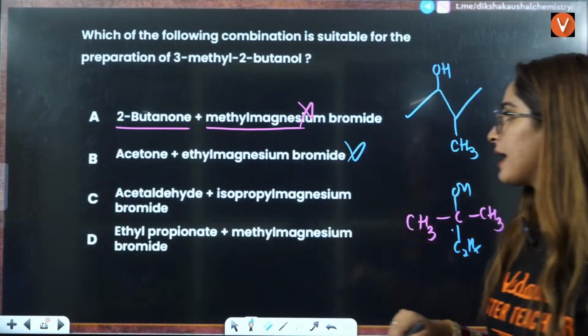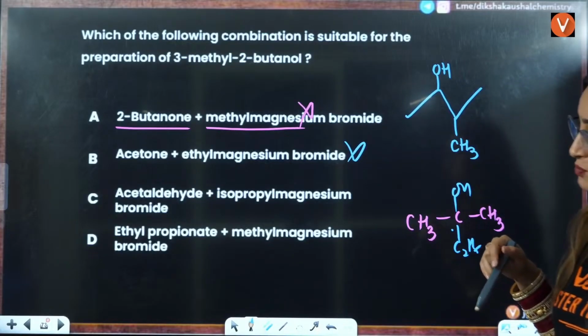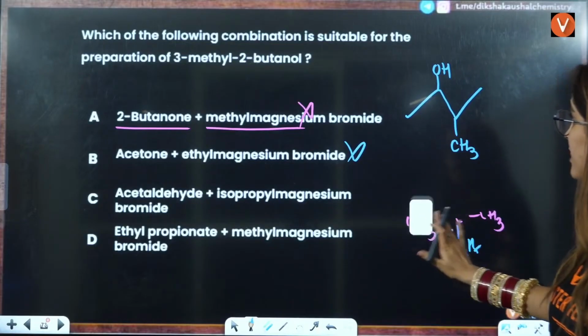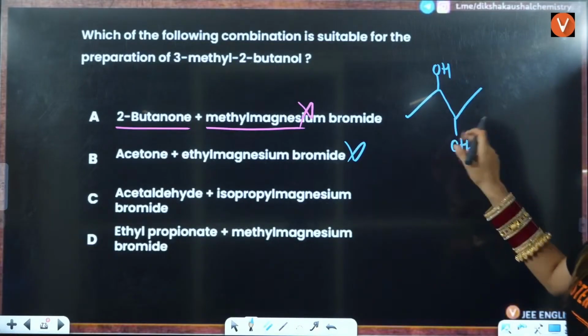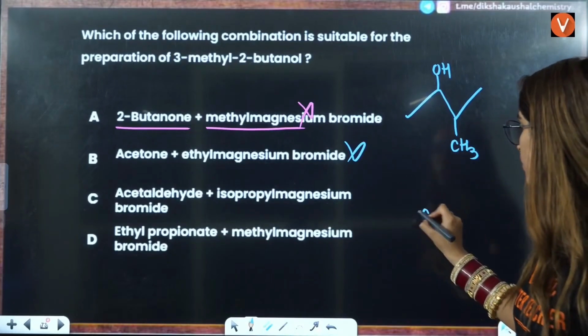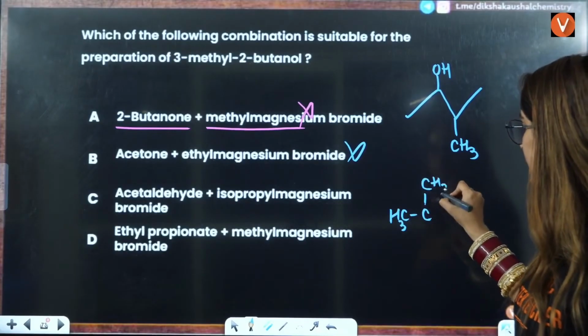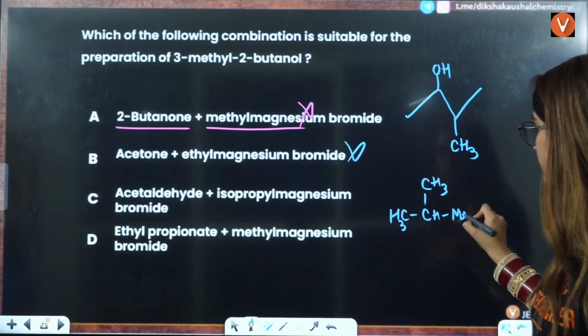Acetaldehyde and isopropyl magnesium bromide, that is possible because we need branching somewhere at least. This branching should be somewhere. Isopropyl is this CH, this is MgBr.